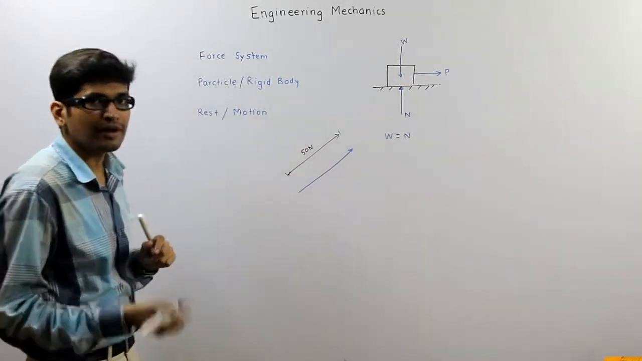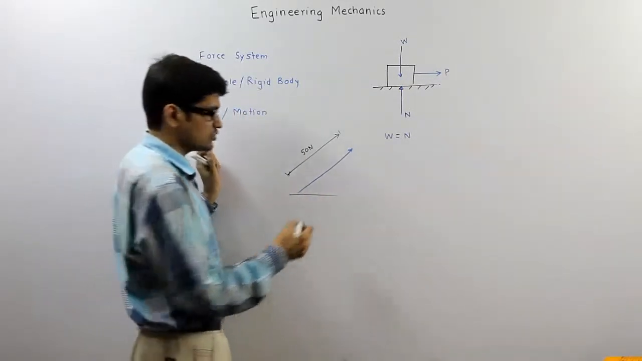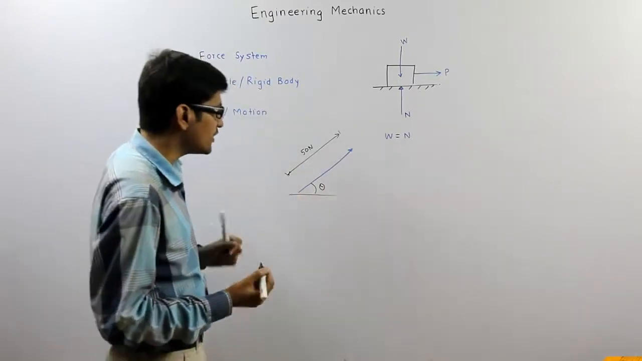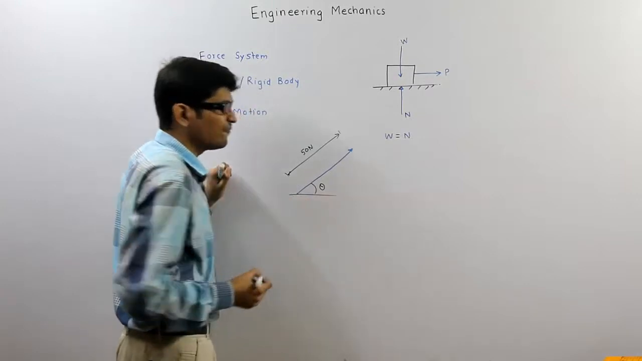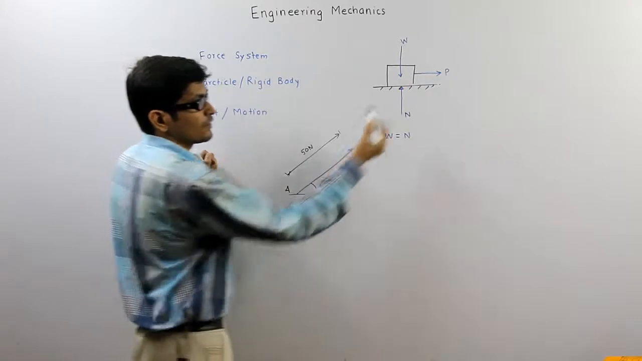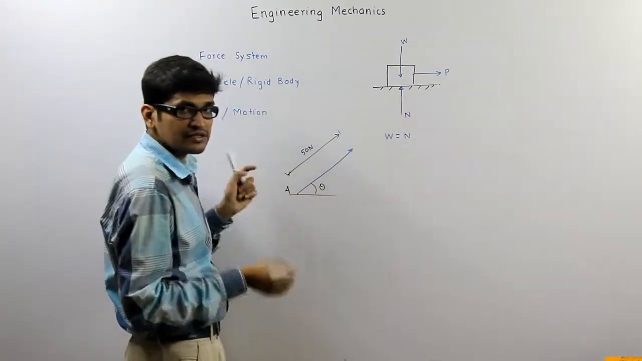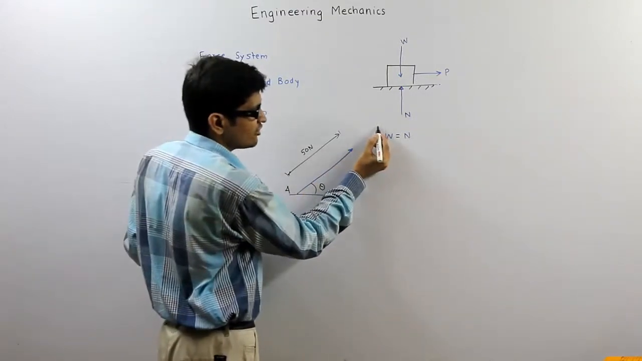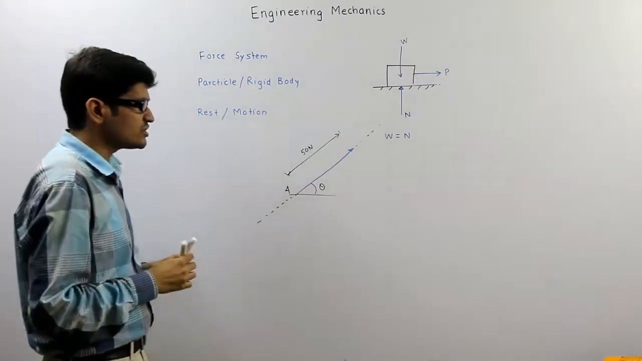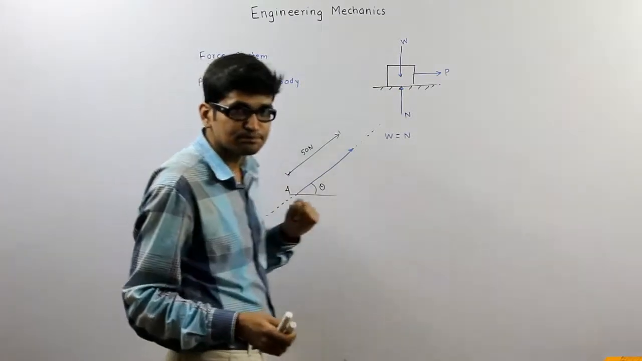Then direction, what do you mean by direction? Direction is usually given by the angle made by that force with the horizontal. So here theta gives me the direction of the force. Then next term important for force is point of application, means where exactly that force is applied. Then next term important for force is line of action, means force is going to act only along this line, means motion will happen only along this line.